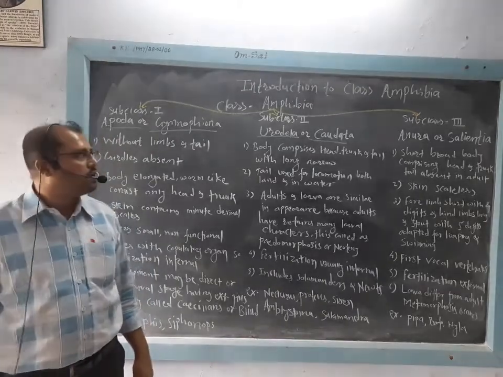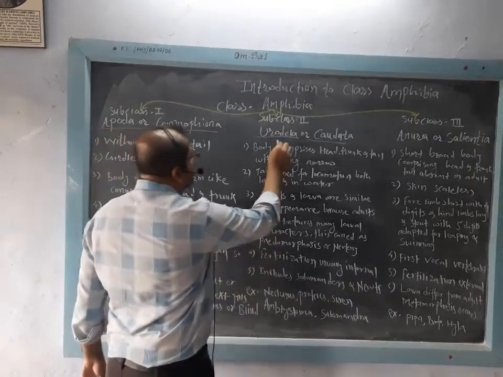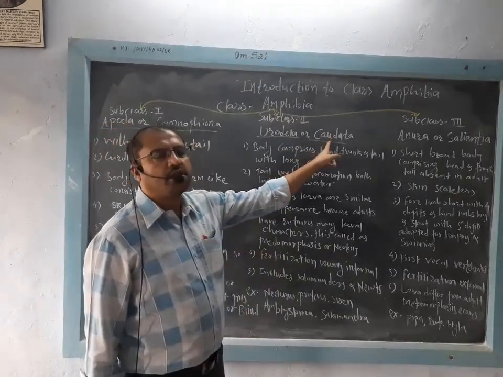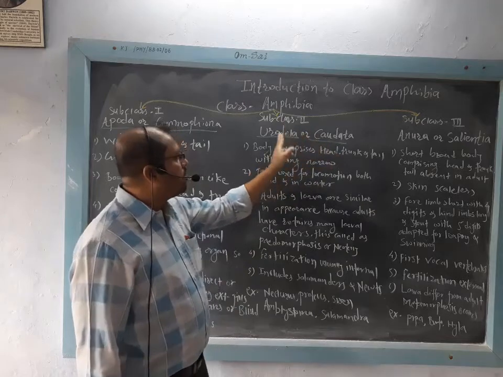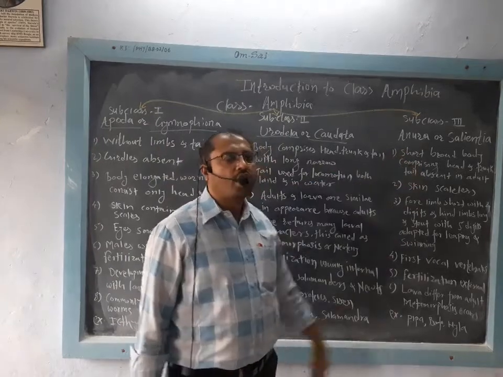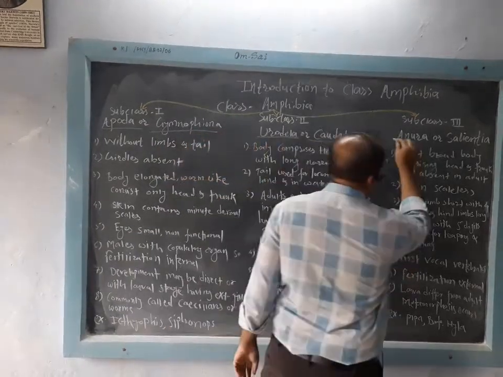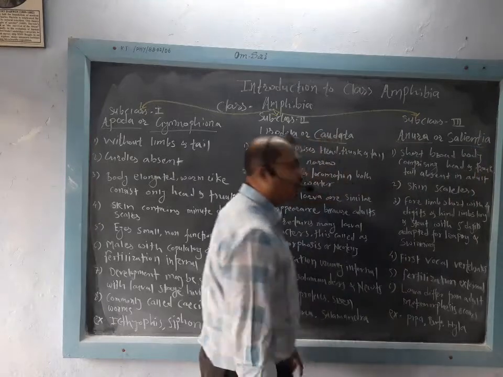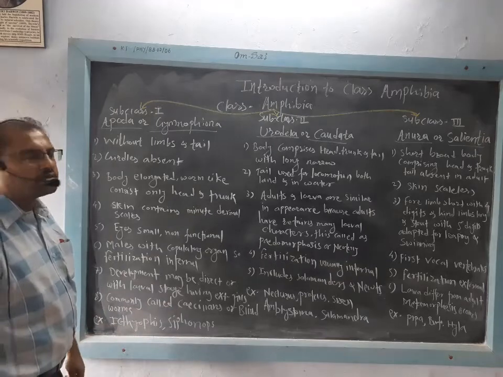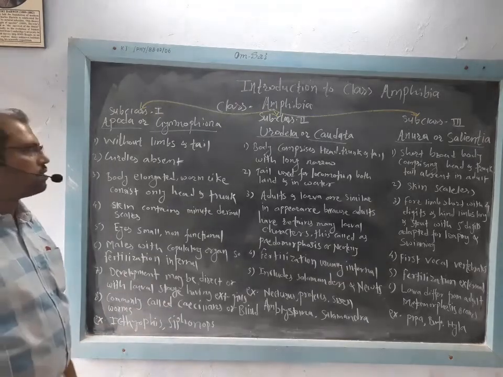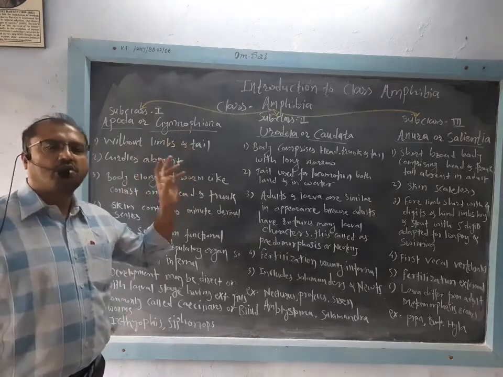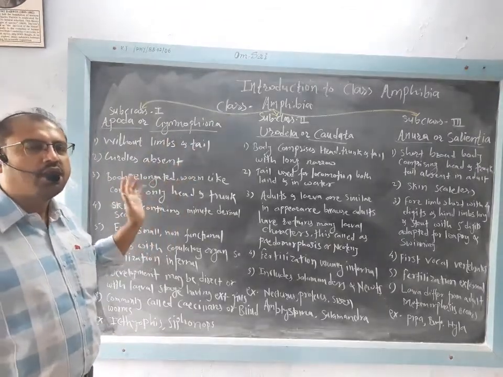Uro means tail, and della means bearing, the individuals which bear a tail, or it is also called Caudata, that is, the tail is present. Then the third one is Anura, or Salientia. These are the highly developed amphibians. An example is the frog. So these are the three broad subclasses of class Amphibia. We'll see them one by one.